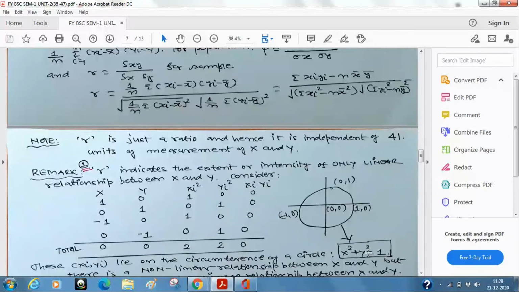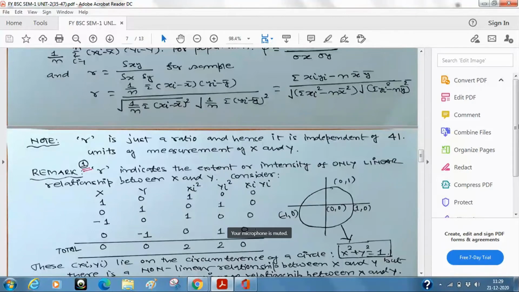So what is the message? The message is the correlation which we are discussing here will measure only linear relationships, sir. It will not measure the non-linear relationship. In the sense that if the relationship is x square plus y square is equal to r square, r is 1 suppose, this is a perfect relationship between x and y, but the value of r is coming out 0. So be careful.